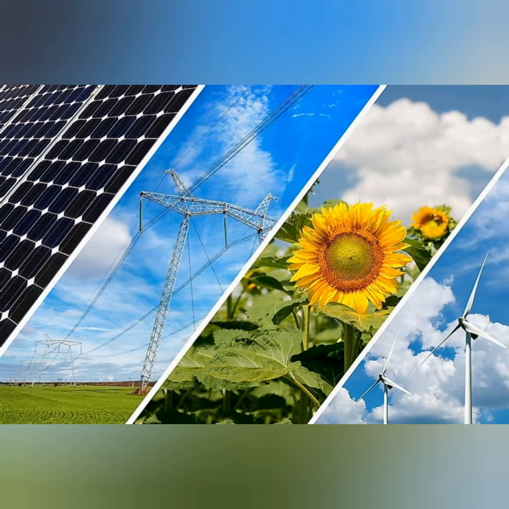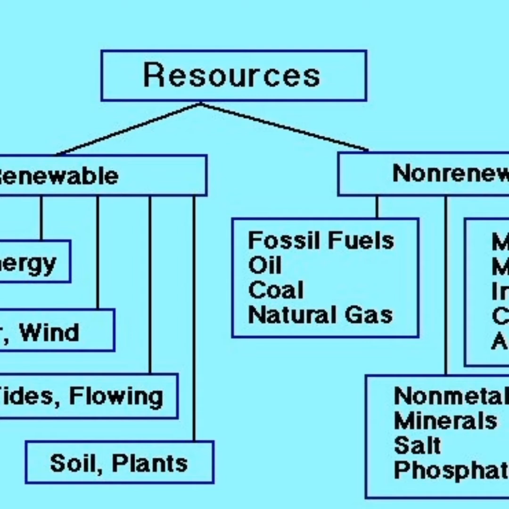There are different types of resources. There are natural resources, and we can classify them. Natural resources are always in their original form. That is, natural resources are obtained from the environment, in their original form. They are used to satisfy the daily needs of man, such as food, clothing, and shelter.